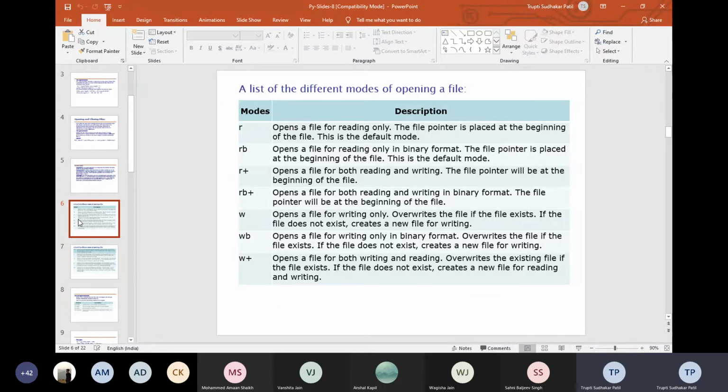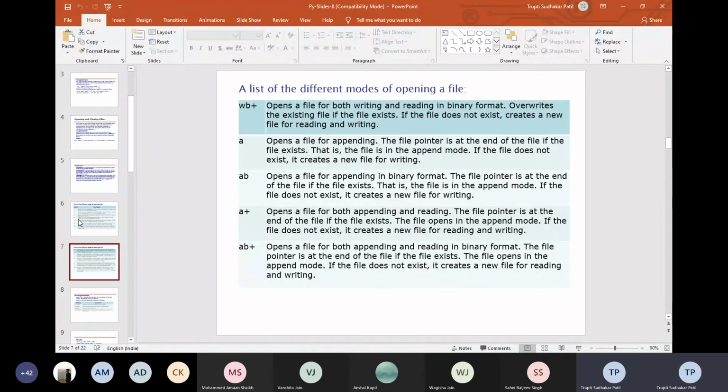The open file for writing in binary format, that is the wb. Overwrite the file if the file exists, the same way. Then w+ opens file for writing and reading. इसमें पहले write होगा then read होगा. So whenever we are writing, the mode for file opening should be basically w+. So these modes are very much important, different modes. Then wb+ opens file for writing and reading in binary format.